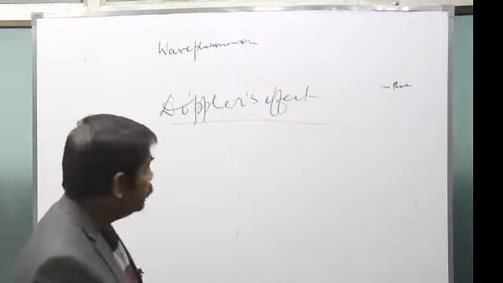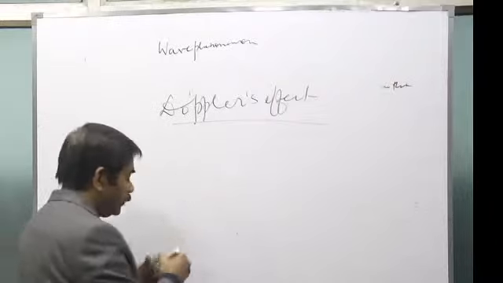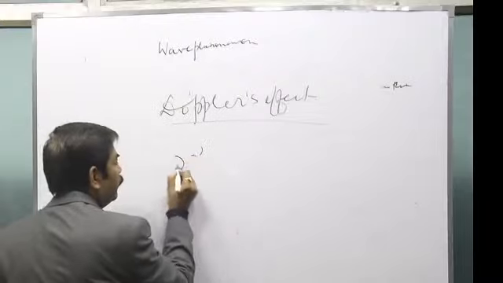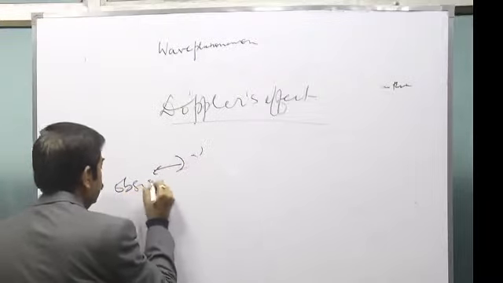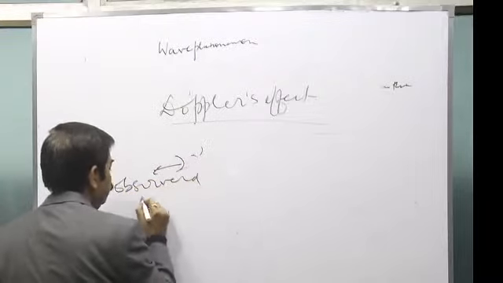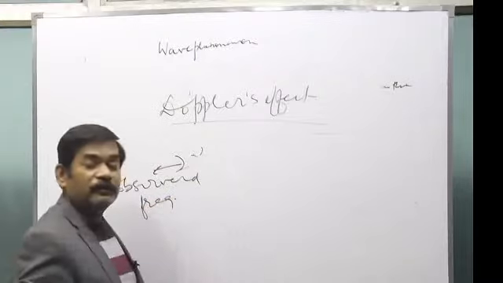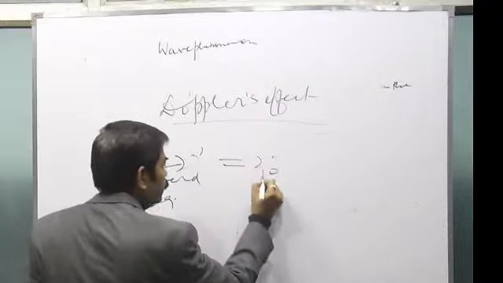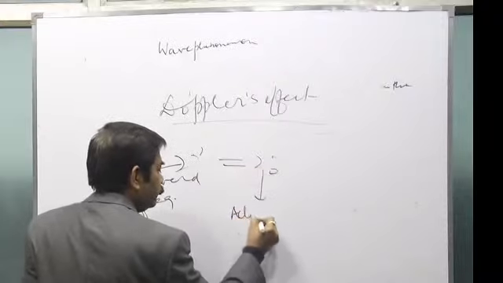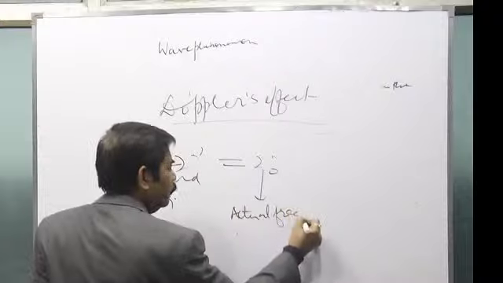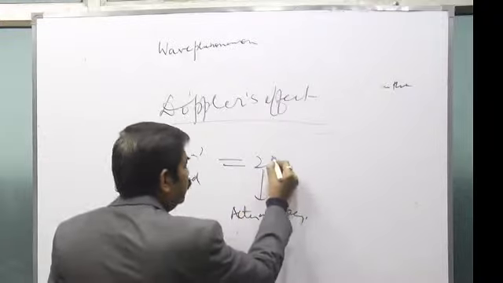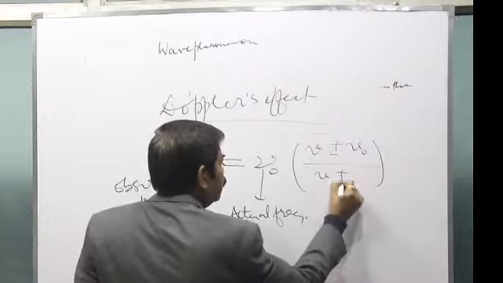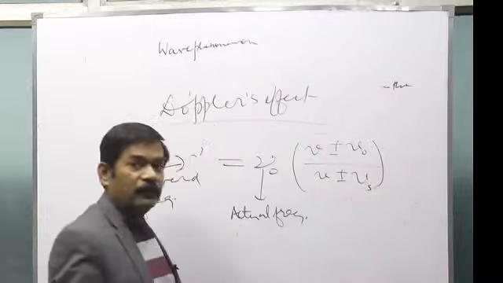How much is the change? Look at this. Nu-des is the observed frequency. Observed means the frequency that is being heard. Nu-des is equal to nu-naught, the actual frequency of the source, into (V plus minus VO) upon (V plus minus Vs). I'll tell you the different terms.